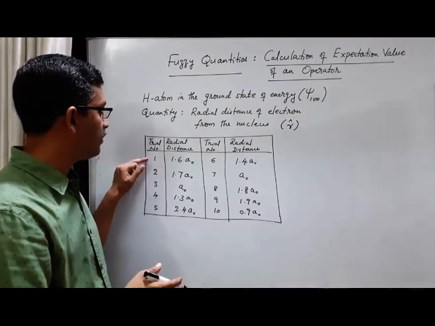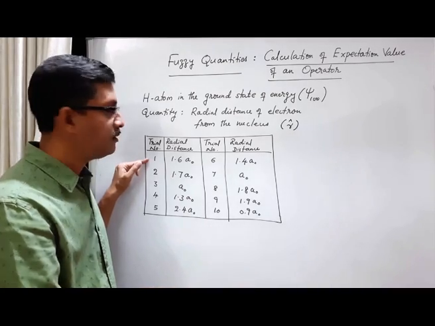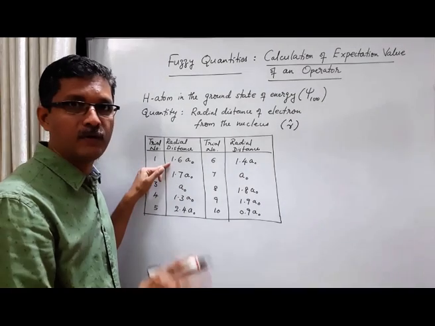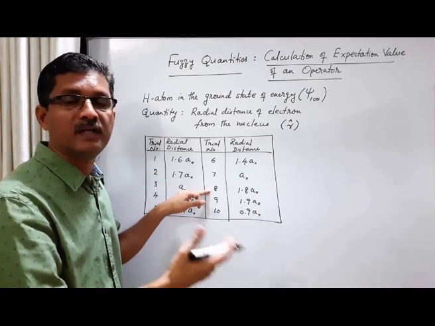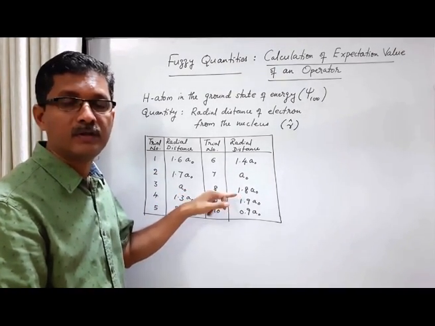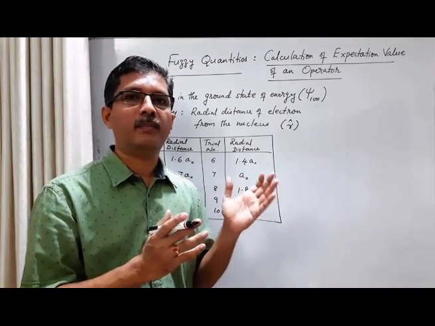For example, trial 1. We cannot predict beforehand what will be the result. Now we get 1.6A0, but we don't know beforehand. In trial 8, we don't know whether we will get this value. So we cannot predict beforehand what is the result of a particular trial.